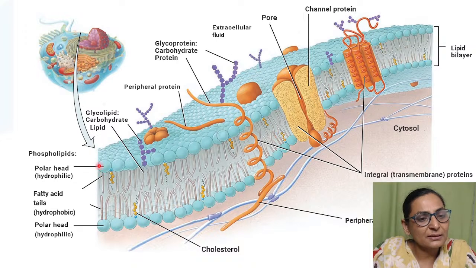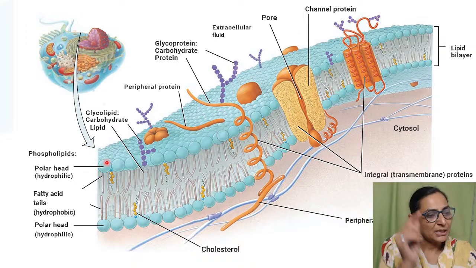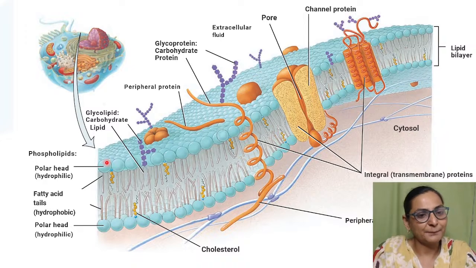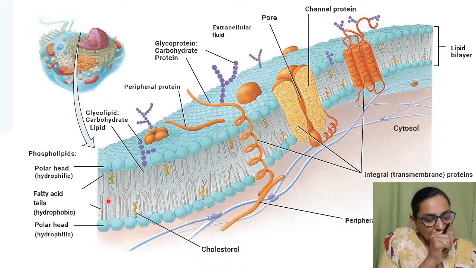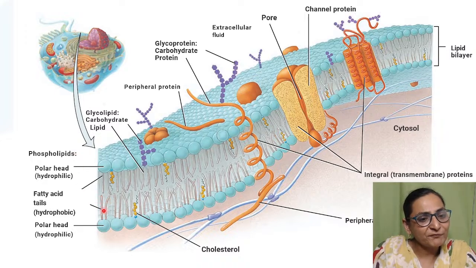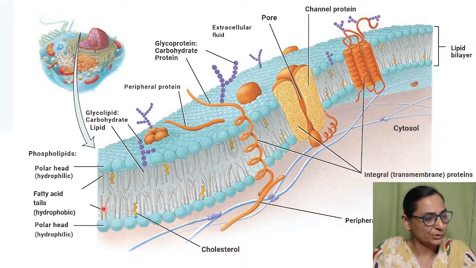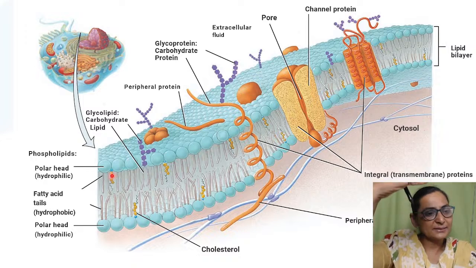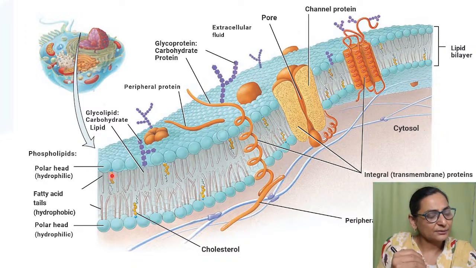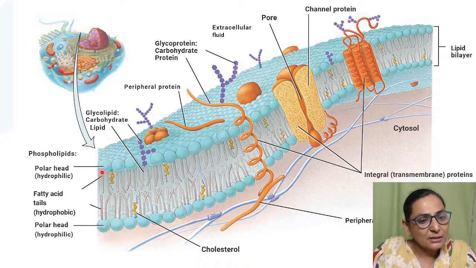And this is a kind of a structure like एक pin होता है. There is a head of the pin and there is a tail. So this is the head of the pin and this is the tail. And these tail portions, they are hydrophobic, or the fatty acid tail portions. So how are they aligned? The head portions are present on either side, one towards the external surface and the other towards the internal surface. And the hydrophobic or the fatty acid portions, they are aligned in such a way that they are opposing each other. They are present opposite to each other.